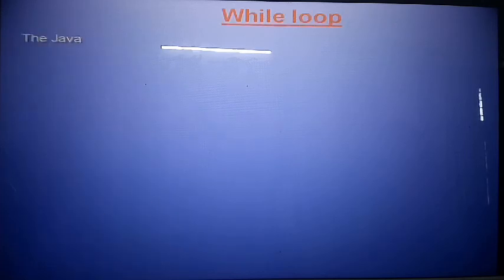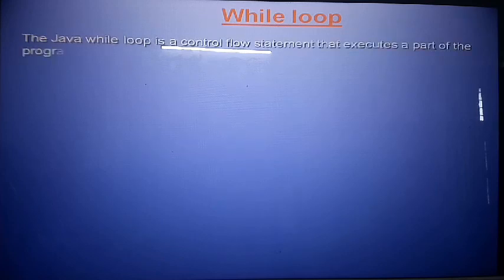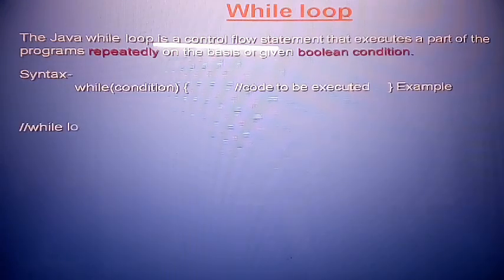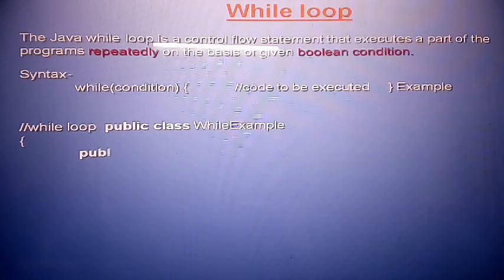While loop. The Java while loop is a control flow statement that executes a part of the program. So here I will discuss the while loop. This is also most important, the while loop. The Java while loop is a control flow statement that executes a part of a program repeatedly on the basis of a Boolean condition. Boolean condition means true and false.